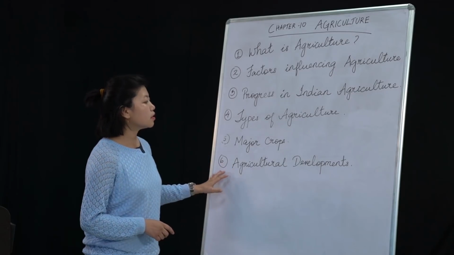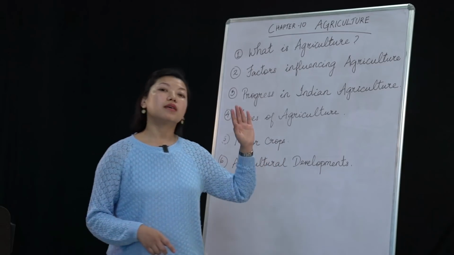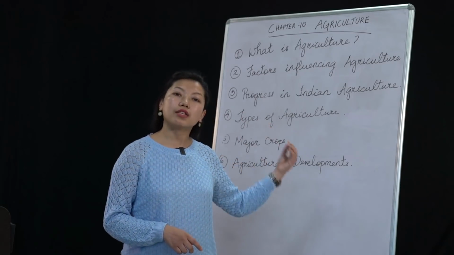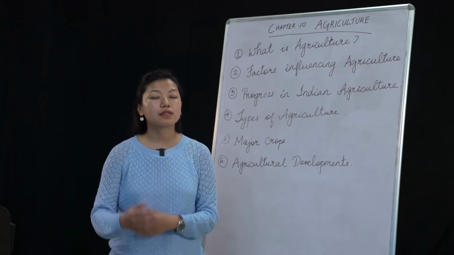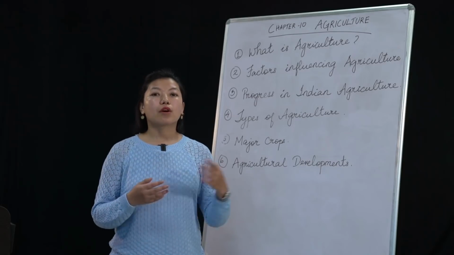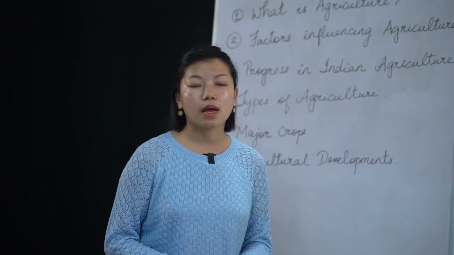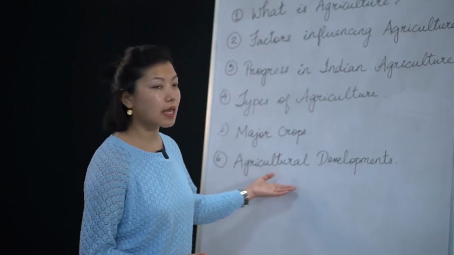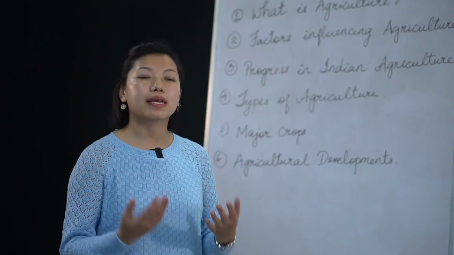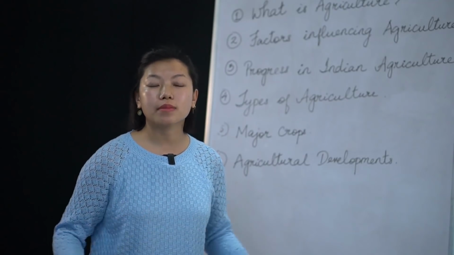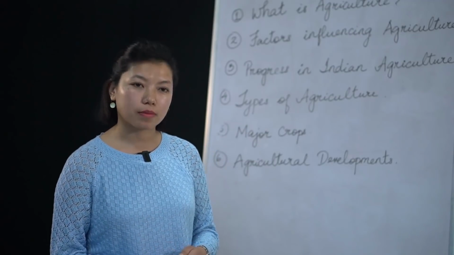Now, coming to the agricultural developments. When we look back to the ancient times, we see that a lot of changes have come up. People were nomads, searching for food, hunting for animals. But when agriculture came, people started settling in one place. They started making houses, rearing animals in their own surroundings, and they also started planting crops.